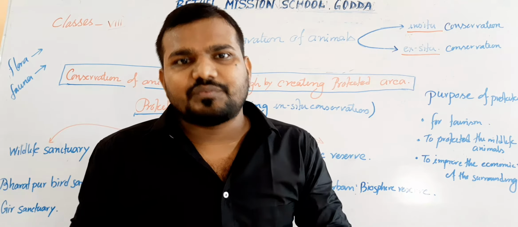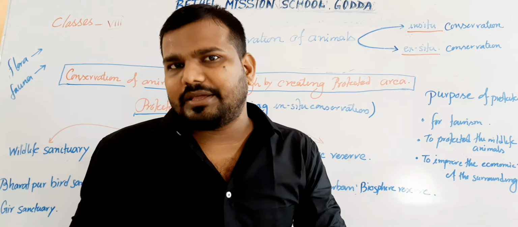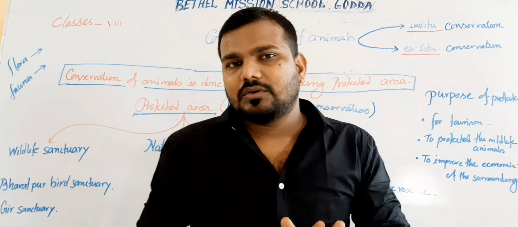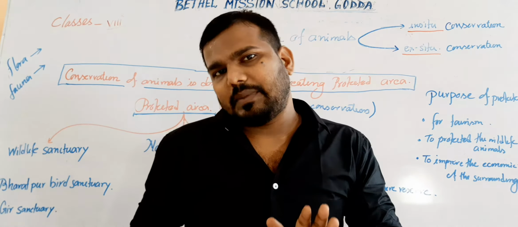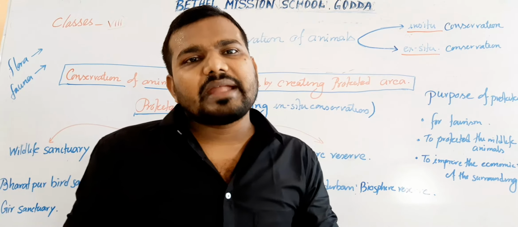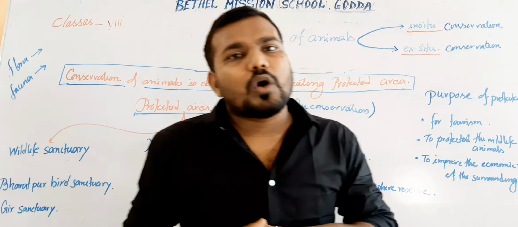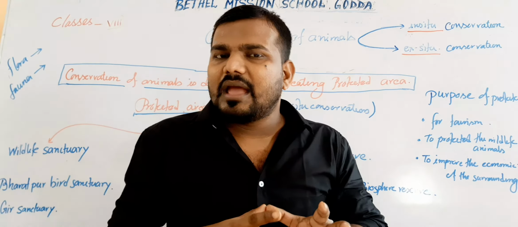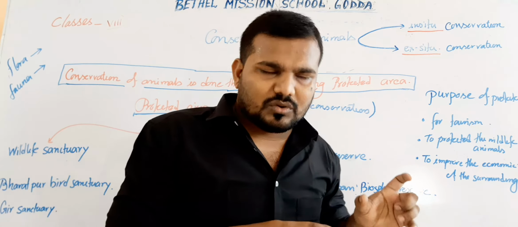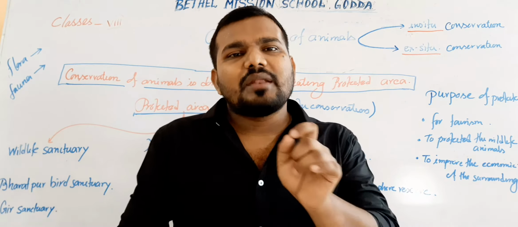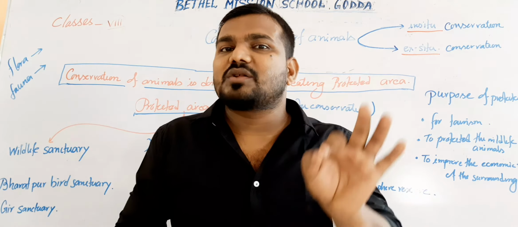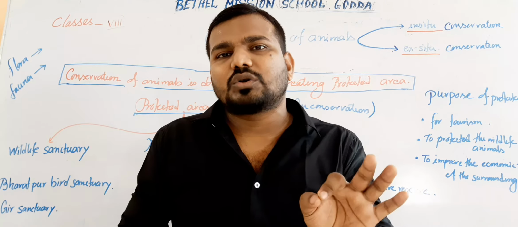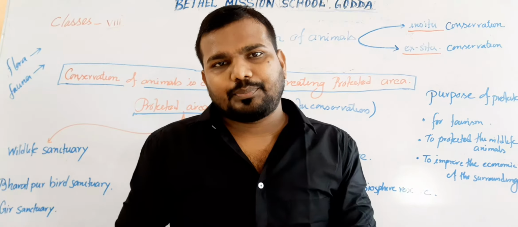But if we consider a large forest like the Sundarban, how does the conservation of animals take place? First, we have to provide security. It means we have to create a barrier. One zone where the animals can move freely, and another zone, commonly known as a buffer zone, where human activity can take place, but people do not enter into the deep intermediate zone or the core zone of a particular area.